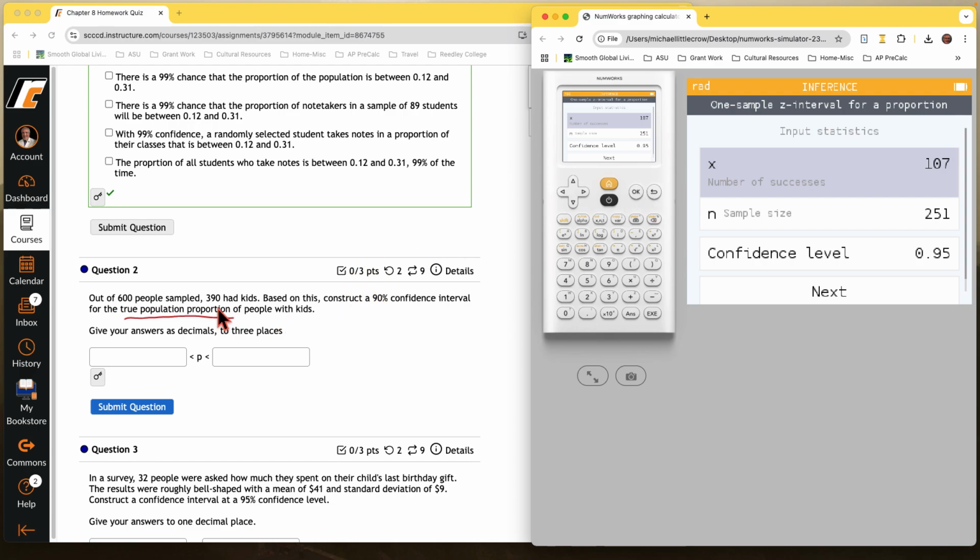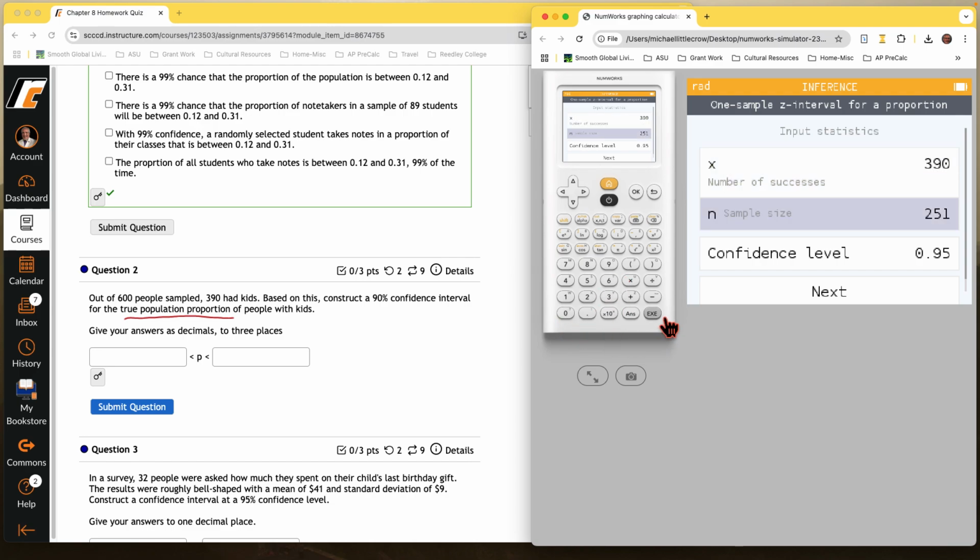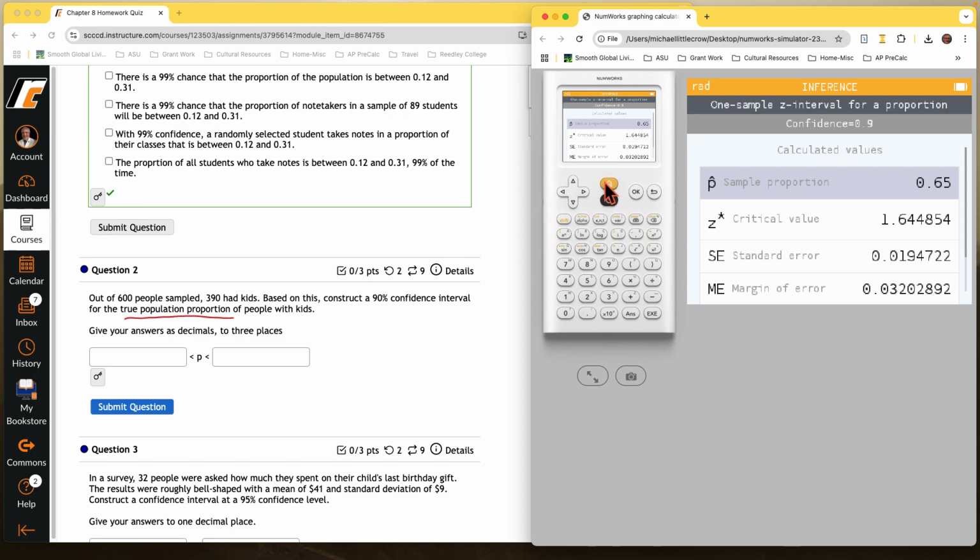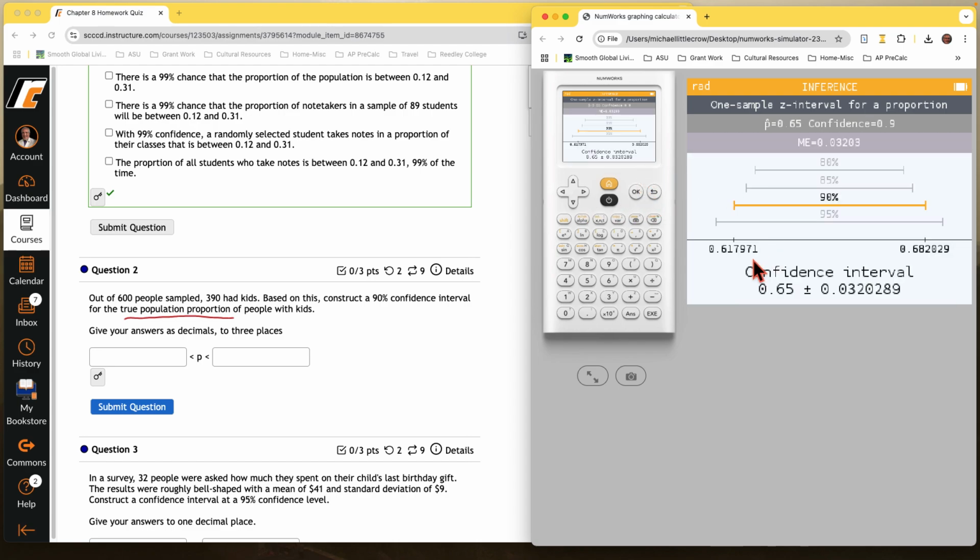Our number of X from this sample is 390. The sample size is 600. And the confidence level is 90%, 0.9. So our p hat for the sample is 0.65. We've got all our critical values and then our margin of error here. And the way we read this margin of error, it's about a 3% plus or minus. So what we're going to see in the next window will be about 65% plus or minus 3.2%. But we just click on next and it's going to give it to us, right?